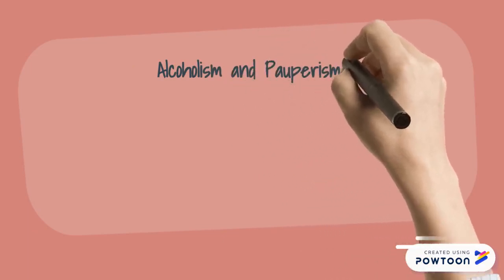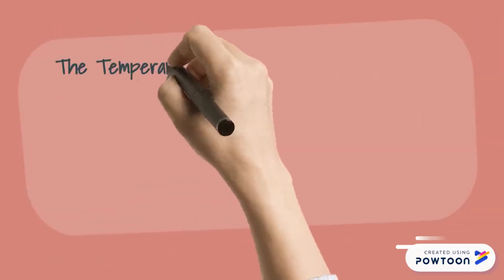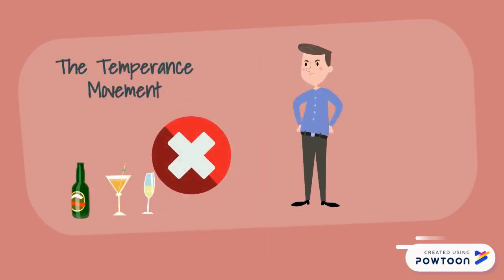Two of the biggest fears during the 1800s were alcoholism and pauperism. Thus, the birth of the temperance and anti-pauperism movements began. At the height of its time in 1833, the temperance movement had 6,000 chapters. The movement was so influential that in the 1840s and 1850s, 13 states enacted prohibitions on the sale of alcohol. Most states repealed these acts in the 1870s, and a nationwide prohibition was later enacted with the Volstead Act of 1919.